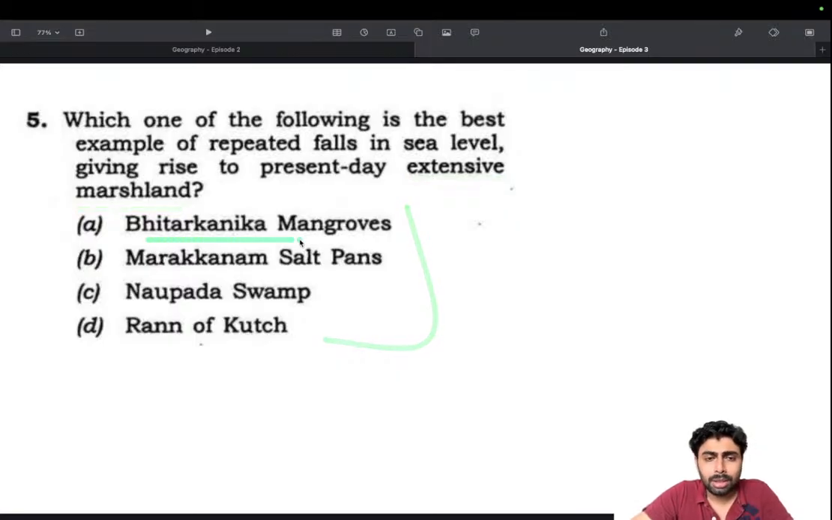Vitharganika mangroves. They're closer to the coast, that's there, and Vitharganika, literally turtles, Aribada, everything. So Vitharganika is adjacent to the sea, but it's not an extensive present day marshland. No, it's a mangrove area. So that's not the case. And it still is actually, repeated falls in sea level. The sea level is more or less remaining the same only. So that's not the case.